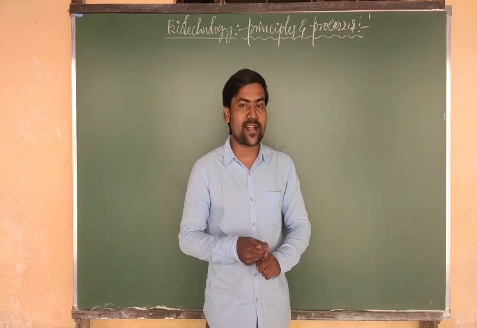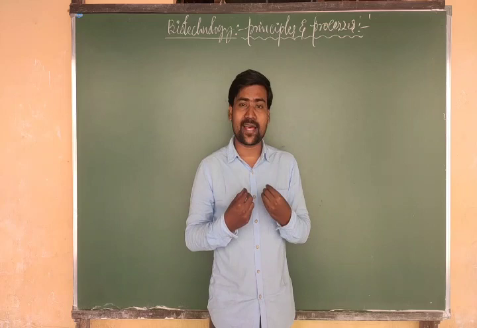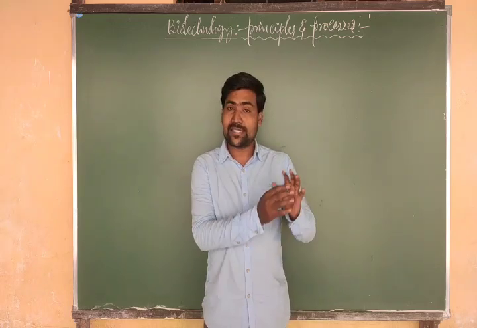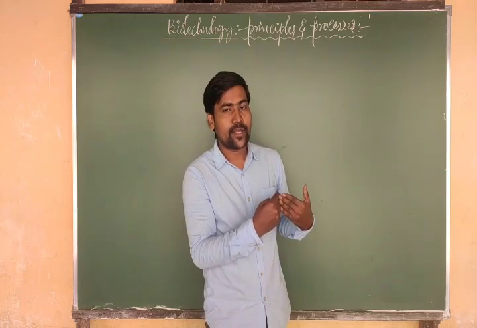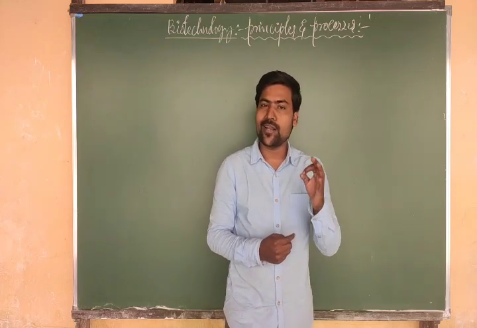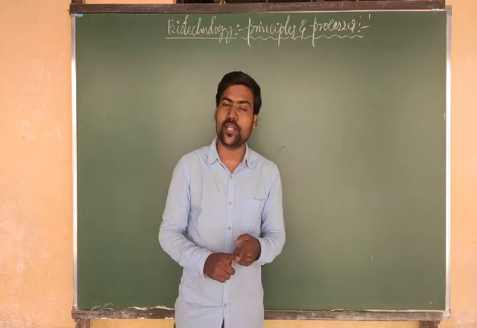So, in the previous class, we already observed how to amplify the DNA, that means our desired gene, or even plasmid also. So, what is the aim of this total process that we are doing? The aim of this rDNA technology is producing recombinant protein. What kind of protein? Recombinant protein.